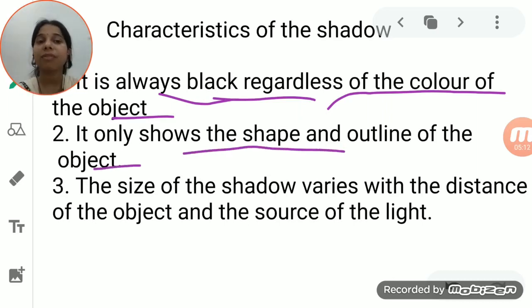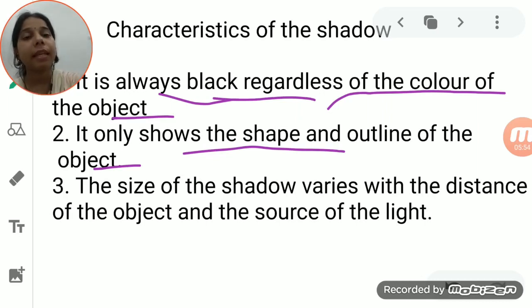Then the size of the shadow varies with the distance of the object and the source of the light. Right now we discussed in the activity that if the source of the light is very close to the opaque object, at that time the shadow which is formed on the screen will be wide, having a large surface area. And when you take that source of the light a little bit farther from the opaque object, the shadow which is formed on the screen will be smaller.